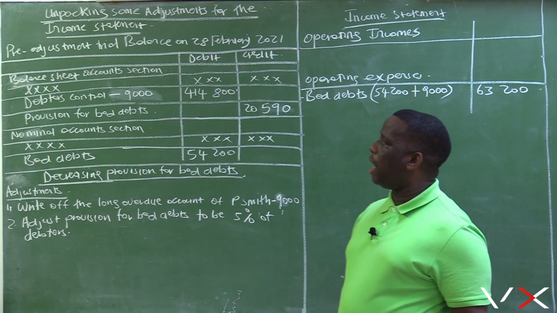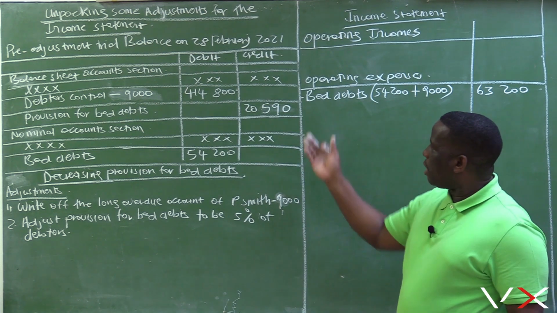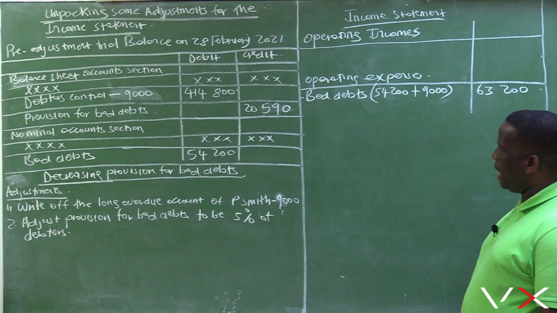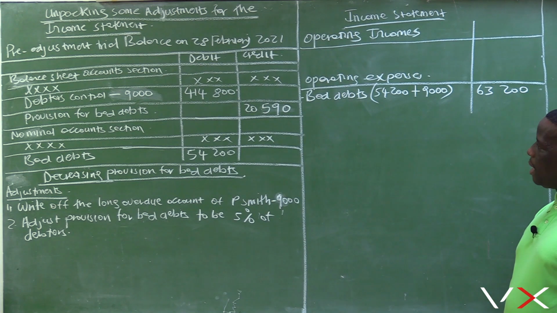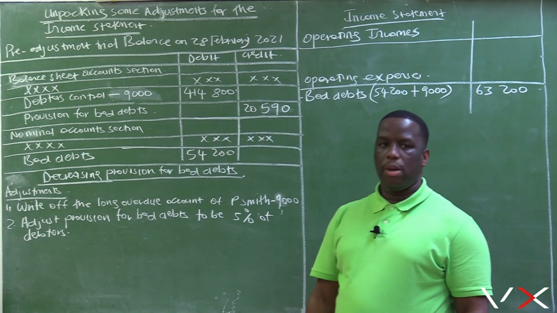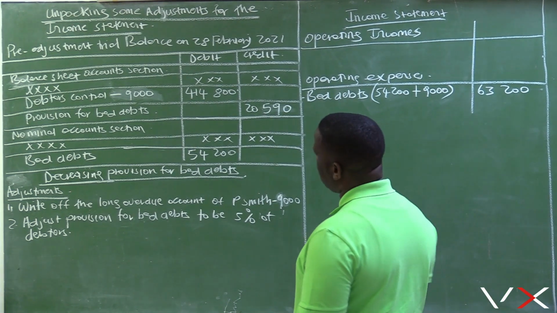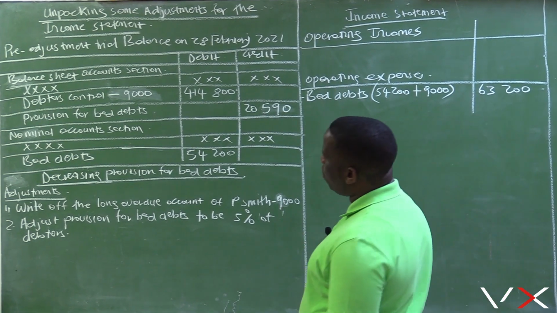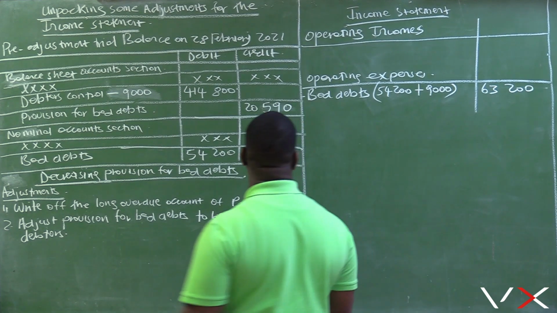The business is no longer going to get this 9,000, because it is now recorded under bad debts, people who are not paying us. So it has become an expense to us, which tells us that our debtors control will decrease by 9,000.